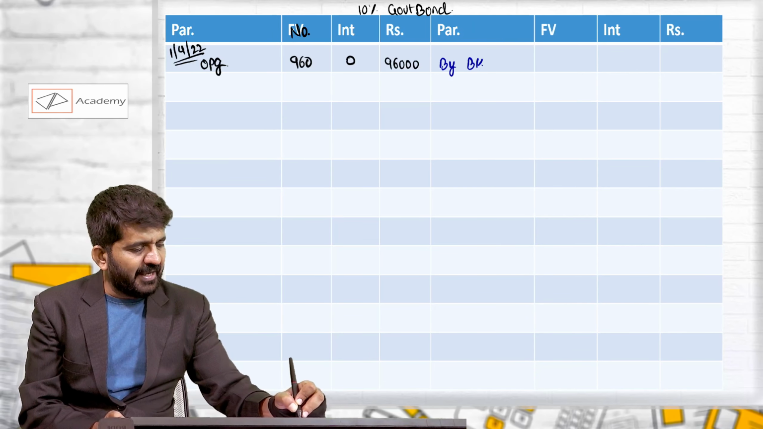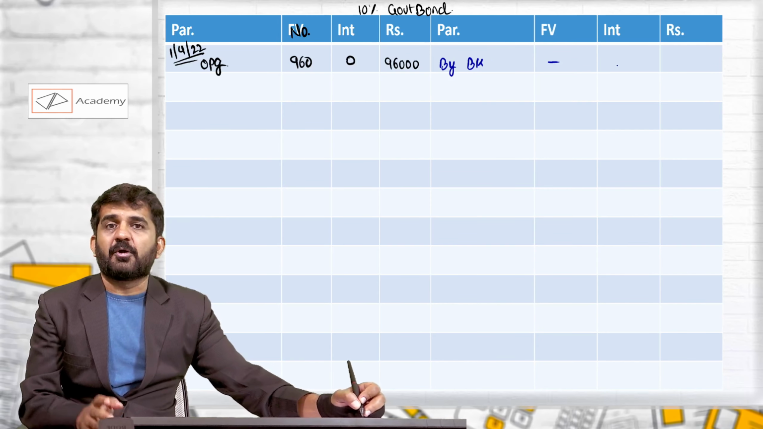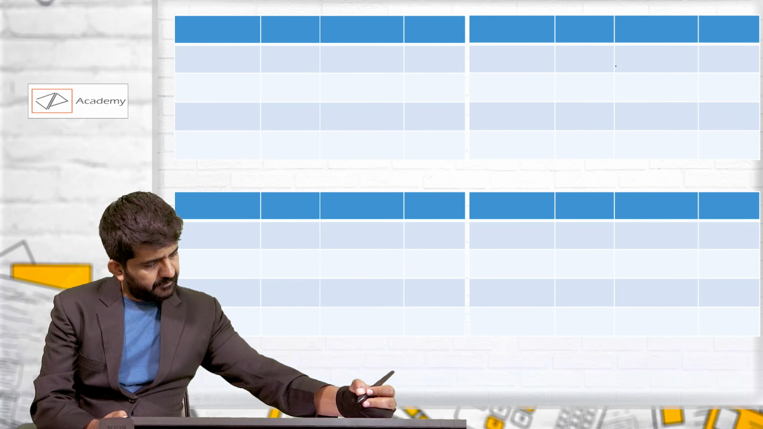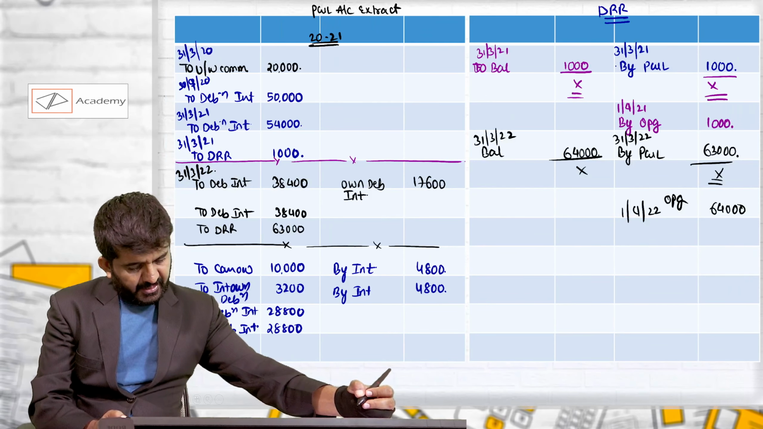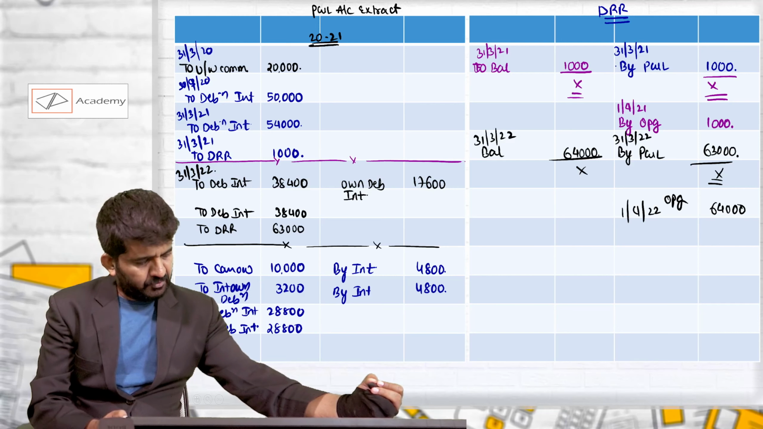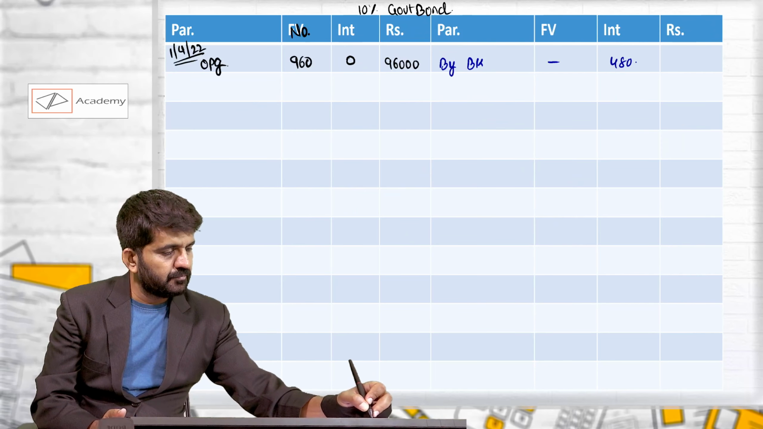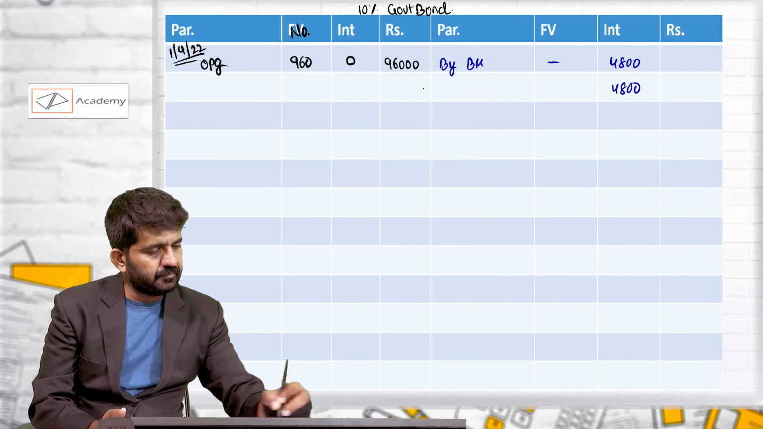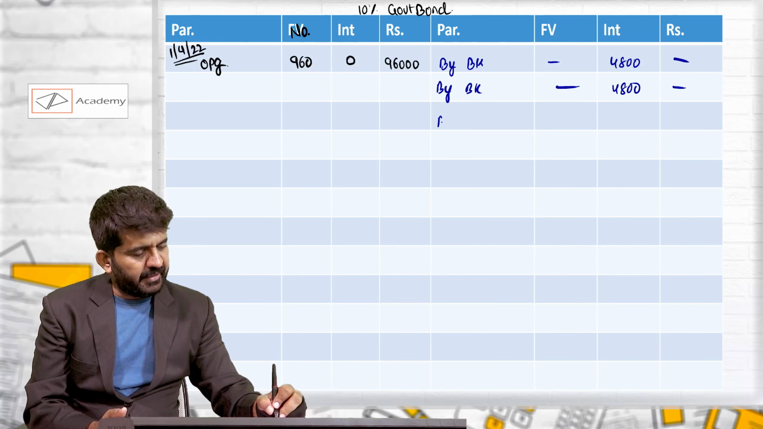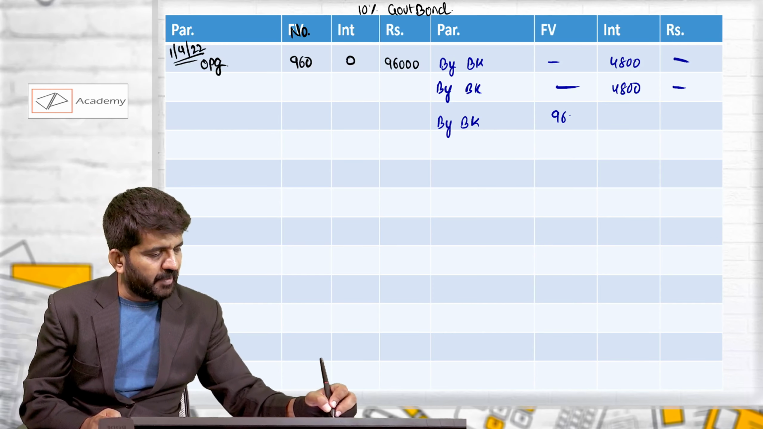So by bank, interest we have directly closed in PNL account. It may be written even over here. And then close to PNL account, 4,800. And then I am assuming they are sold at face value.